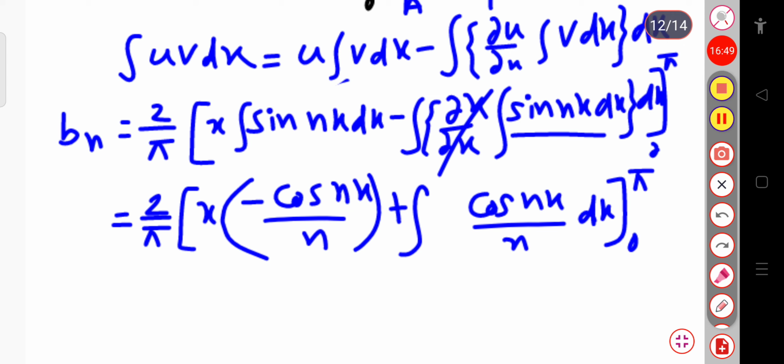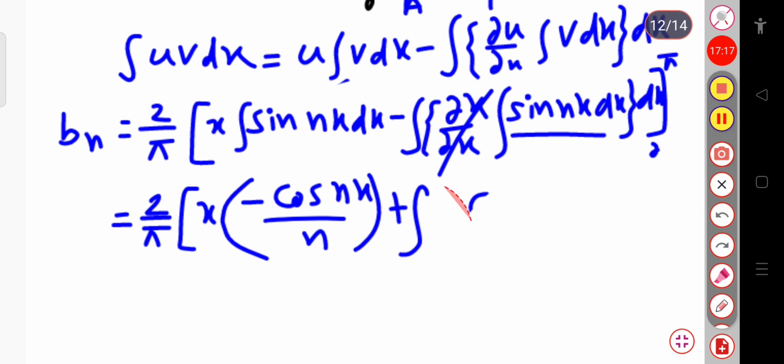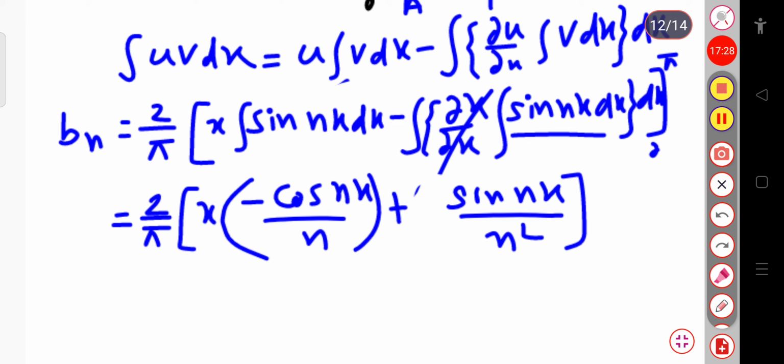Now if I directly write this here, again you have to integrate this term. The integration of cos nx will be sin nx divided by n, so this will be divided by n square. Let me write directly here: this is equal to sin nx divided by n square, and I am just removing the integration sign. So finally this will be sin nx divided by n square over the limit 0 to pi.